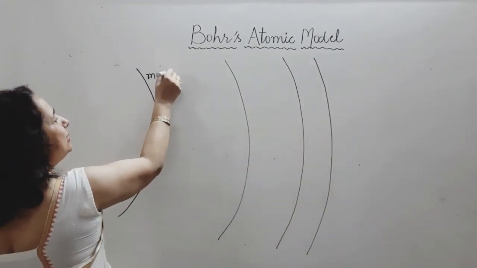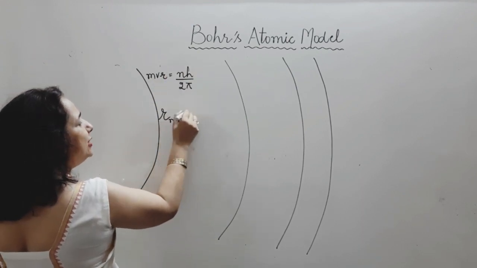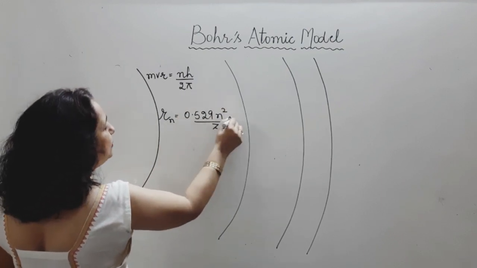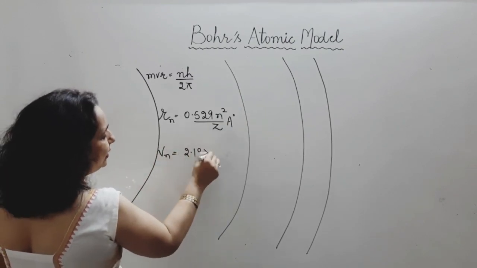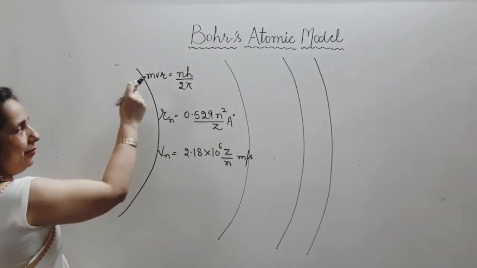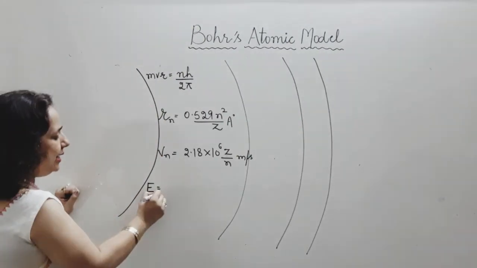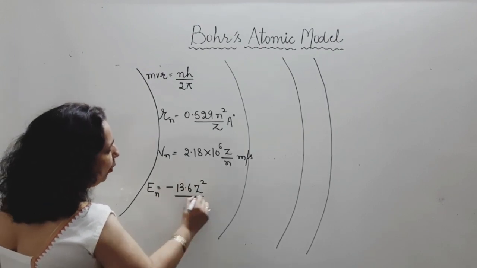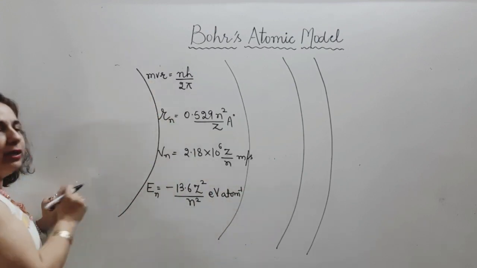mvr is equal to nh upon 2 pi. Radius of the nth shell is 0.529 into n square by z Angstrom. Velocity of electron in the nth shell is 2.18 into 10 raised to power 6 z by n meter per second. Angular momentum, radius, velocity, and then we have the formula of energy. En is going to be minus 13.6 z square upon n square electron volt per atom. These are the important formulas by Bohr.